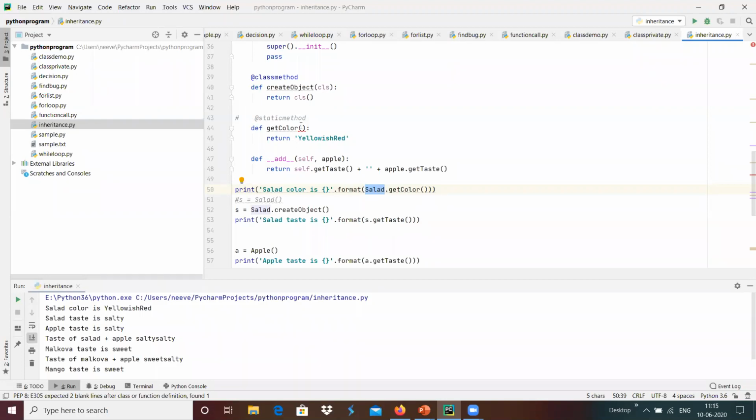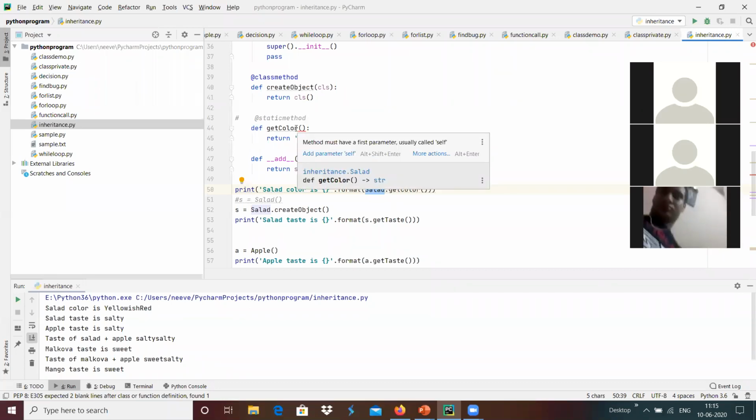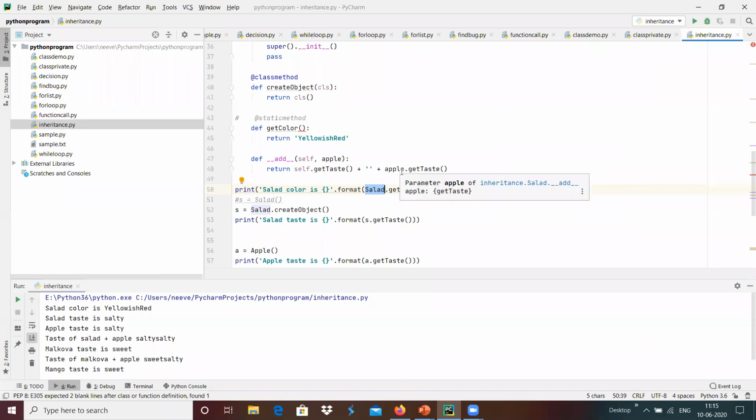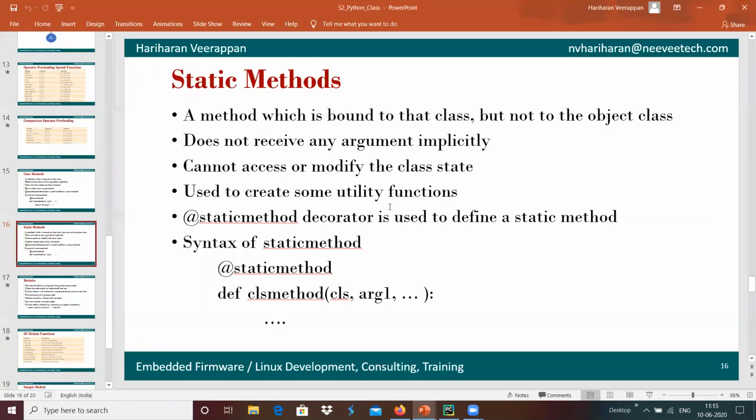I just commented this out, and the method usually should take self in case of a non-static method. Since it is a static method, it cannot access or modify the class state.